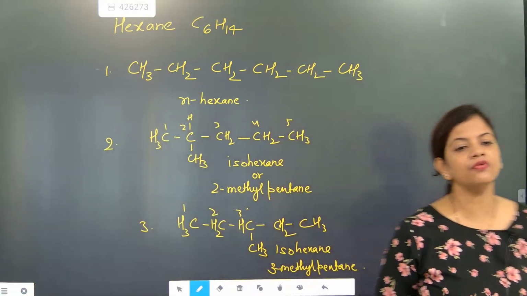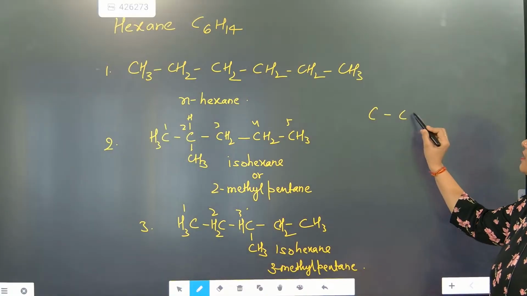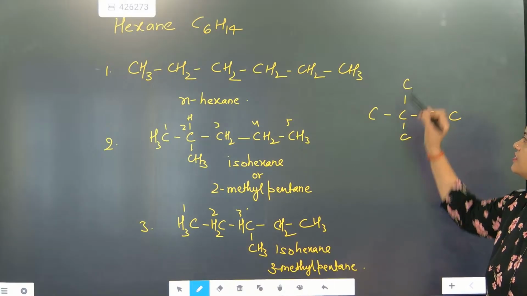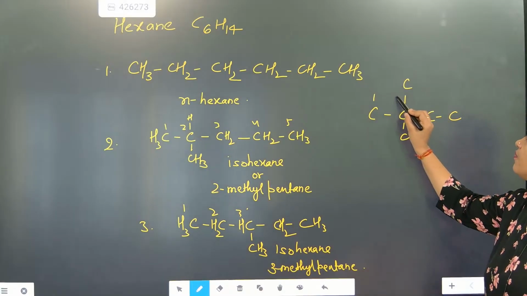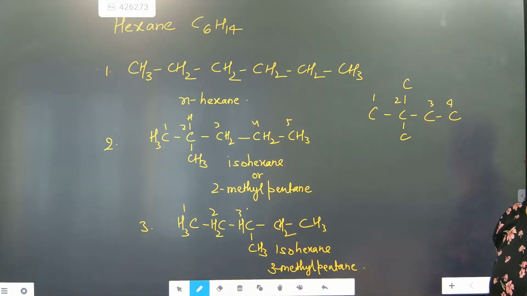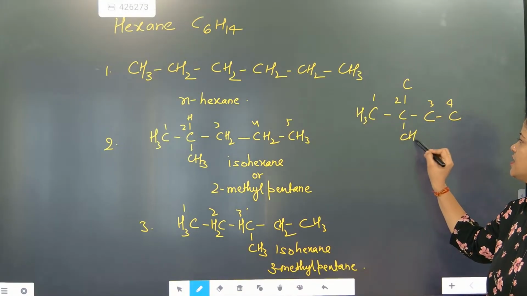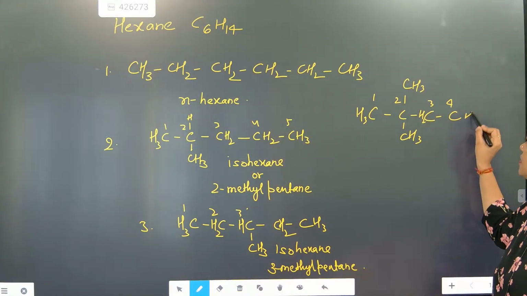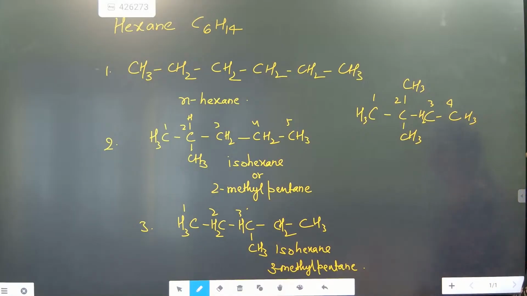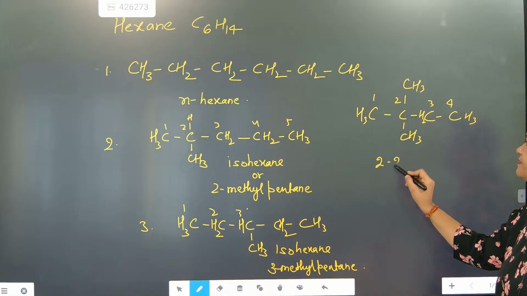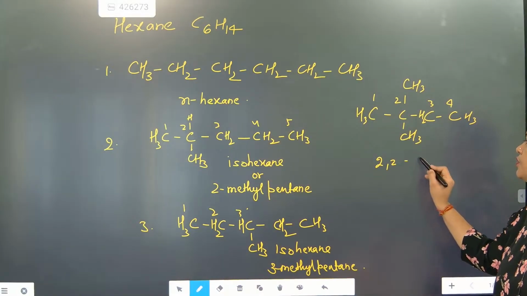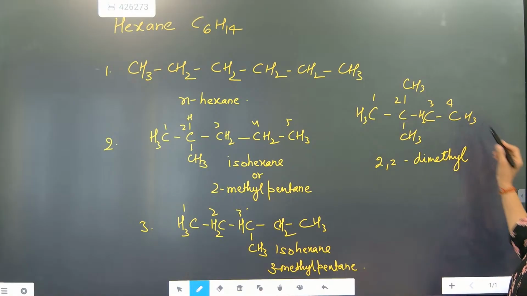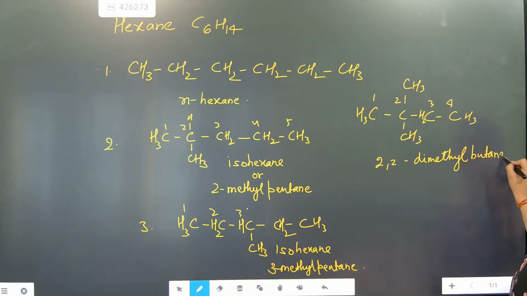Fourth structure, how it will be done? 1, 2, 3, 4, and like this we can do. Same location we can do. So what it will become? 1, 2, 3, 4. So that means what? It is CH3, CH3, CH3. This part will become what it is? CH2 and CH3. Understood? But what is the name we are going to give this one? 2,2 dimethyl, methane, ethane, propane, butane. This time it will become butane.